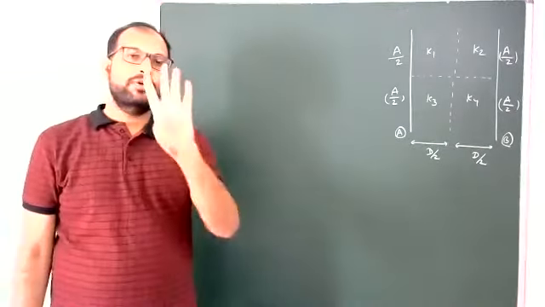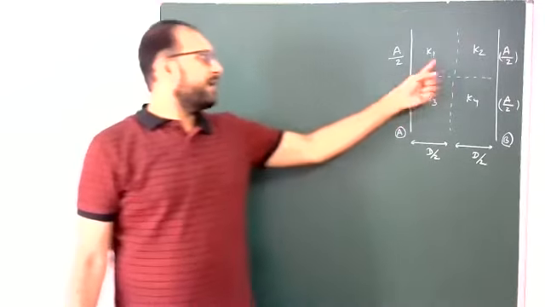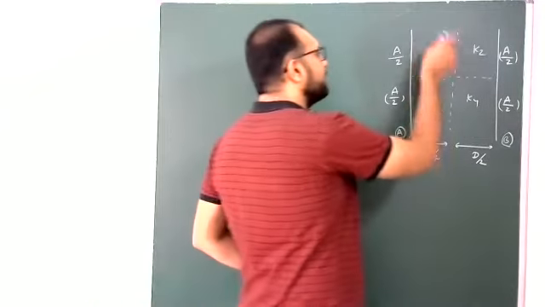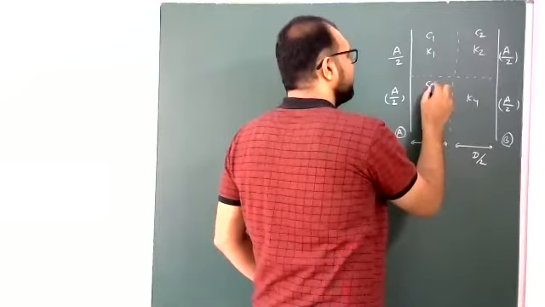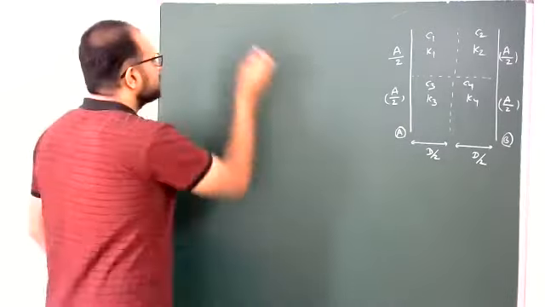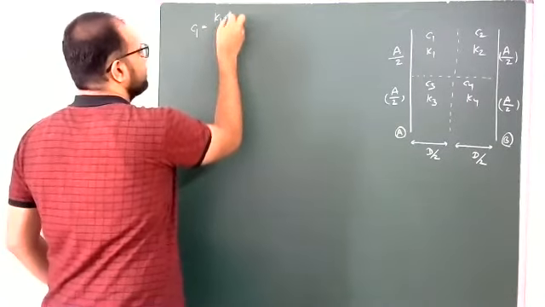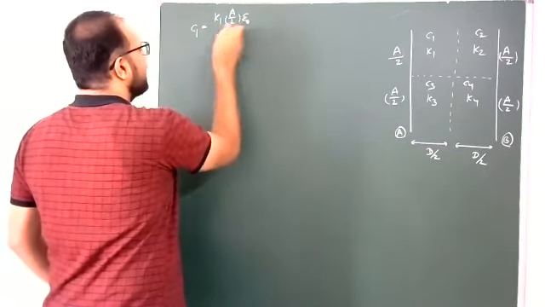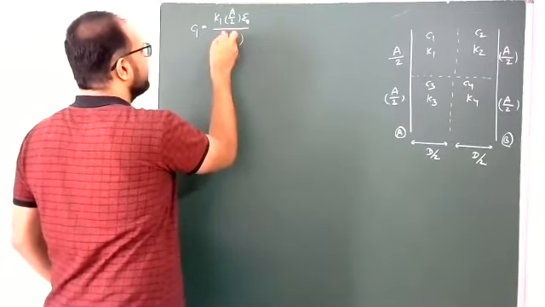So total 4 different dielectric media are inserted: K1, K2, K3, K4. Only this portion has capacitance C1, C2, C3, C4. Students, C1 is K1 A by 2 epsilon naught divided by D by 2.